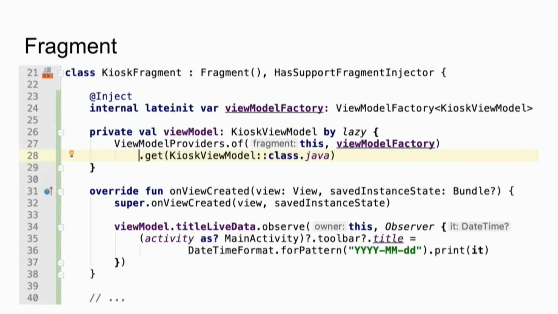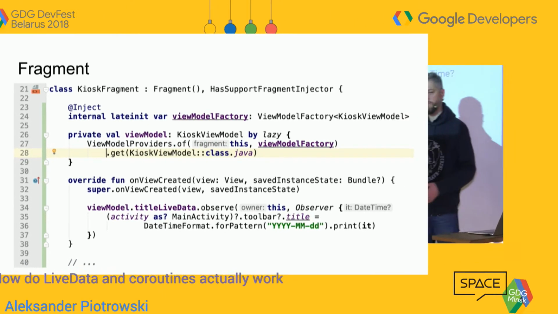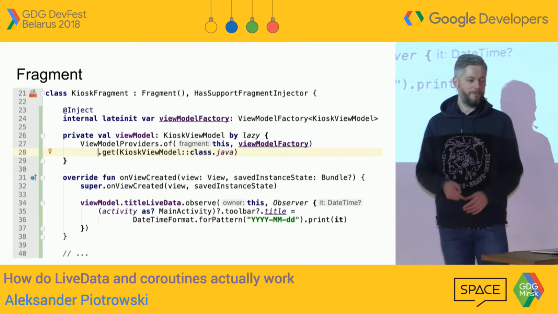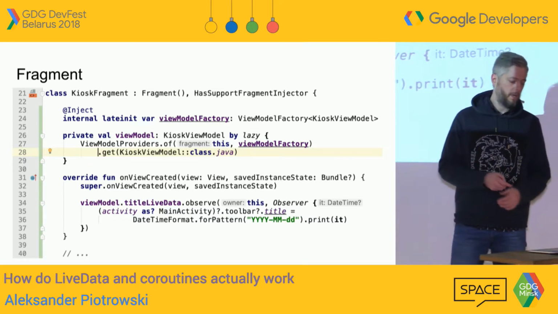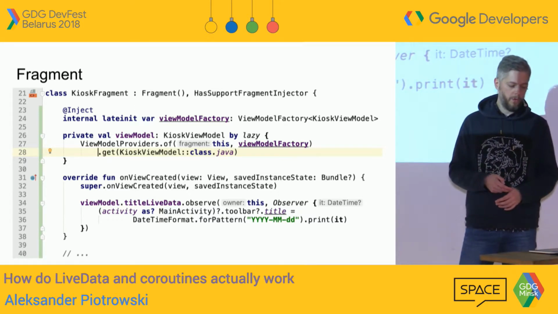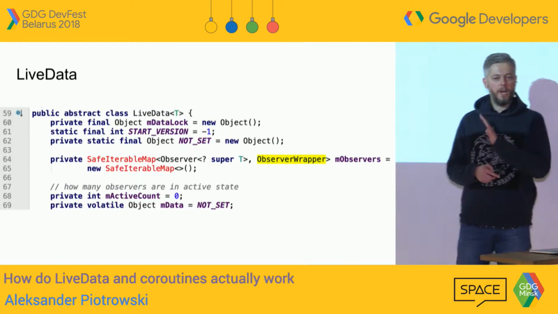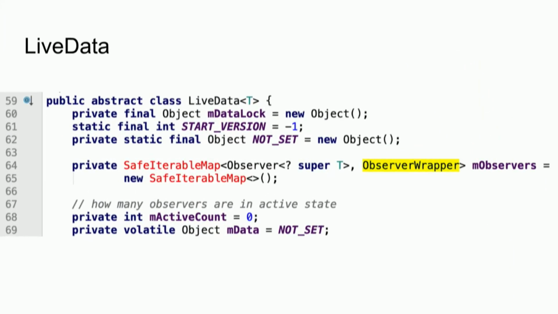I will focus on LiveData first to try to show how it's implemented and how it survives configuration changes, and it doesn't. And then we'll talk about lifecycle and eventually end up on a view model, and that's not the end, actually. So LiveData. Very simple class, abstract class that we can extend.